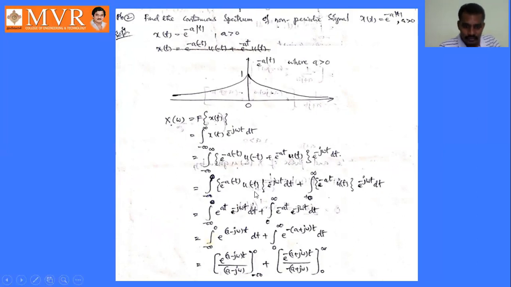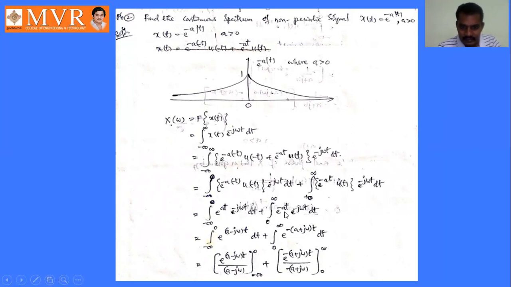Now from minus infinity to 0, the u of minus t value is 1. From 0 to infinity, the u of t value is 1. So we can write this as e power minus into minus plus, that is e power a t into e power minus j omega t dt plus the integral from 0 to infinity of e power minus a t into e power minus j omega t dt. It is in the form e power x into e power y, which is e power x plus y. It is also in the same form, e power x plus y. So here t is common, that's why taking t common, a minus j omega e power.